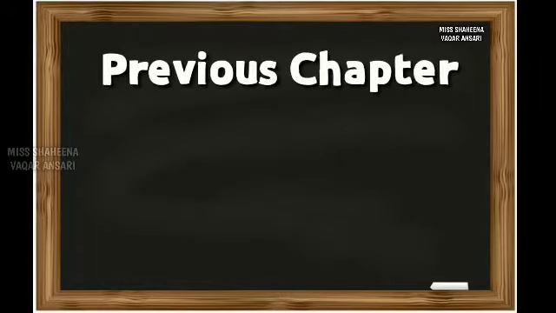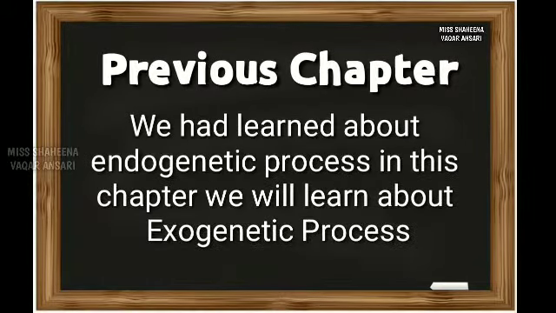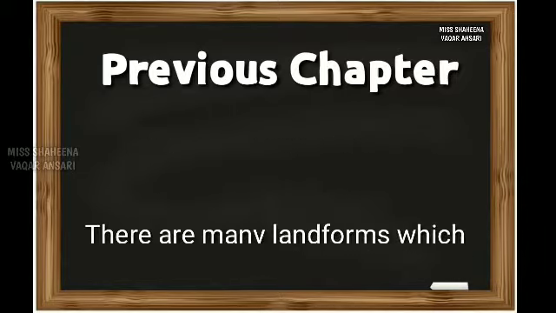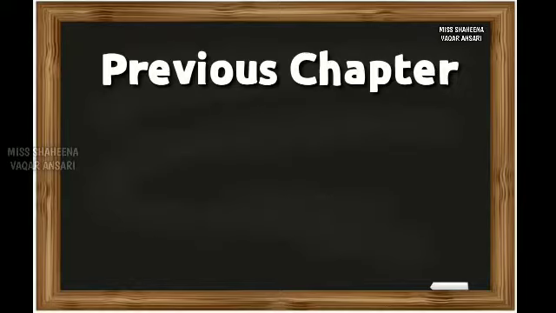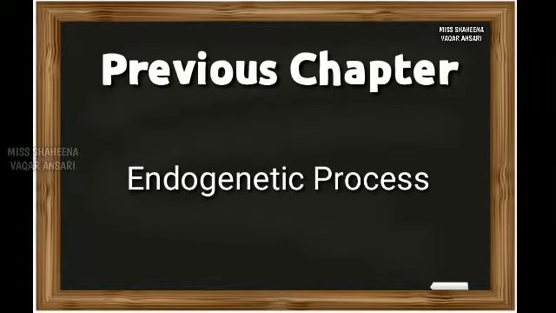In the previous chapter, we learned about the endogenetic process. In this chapter, we will learn about the exogenetic process. In the previous chapter, we learned that there are many landforms formed on the surface of the earth because of internal earth movements, that is, because of the endogenetic process.